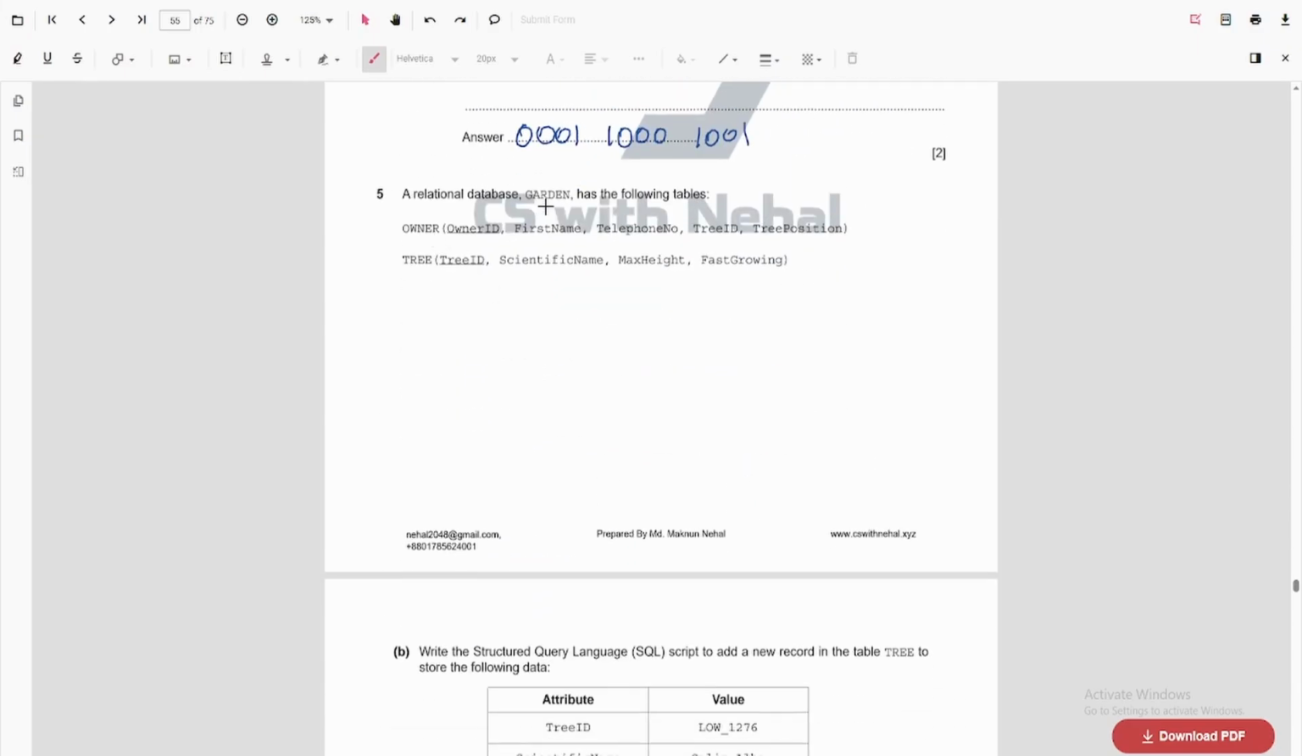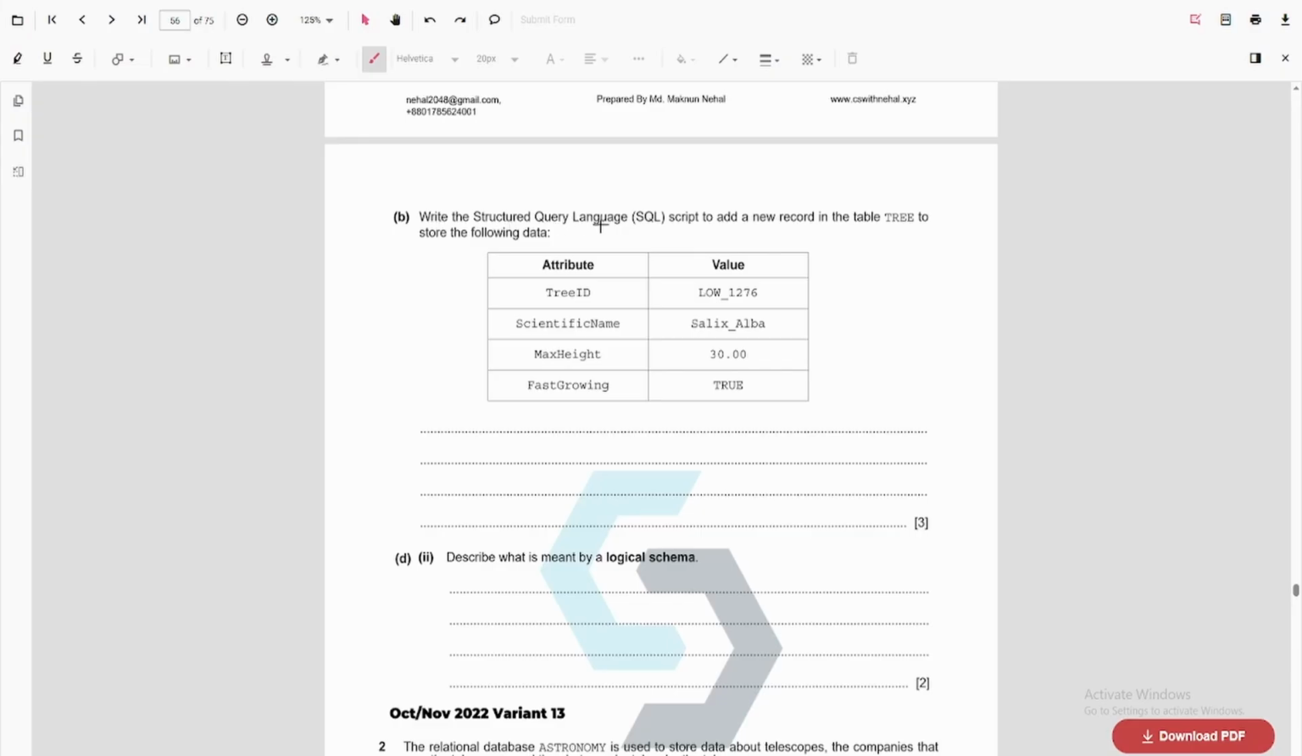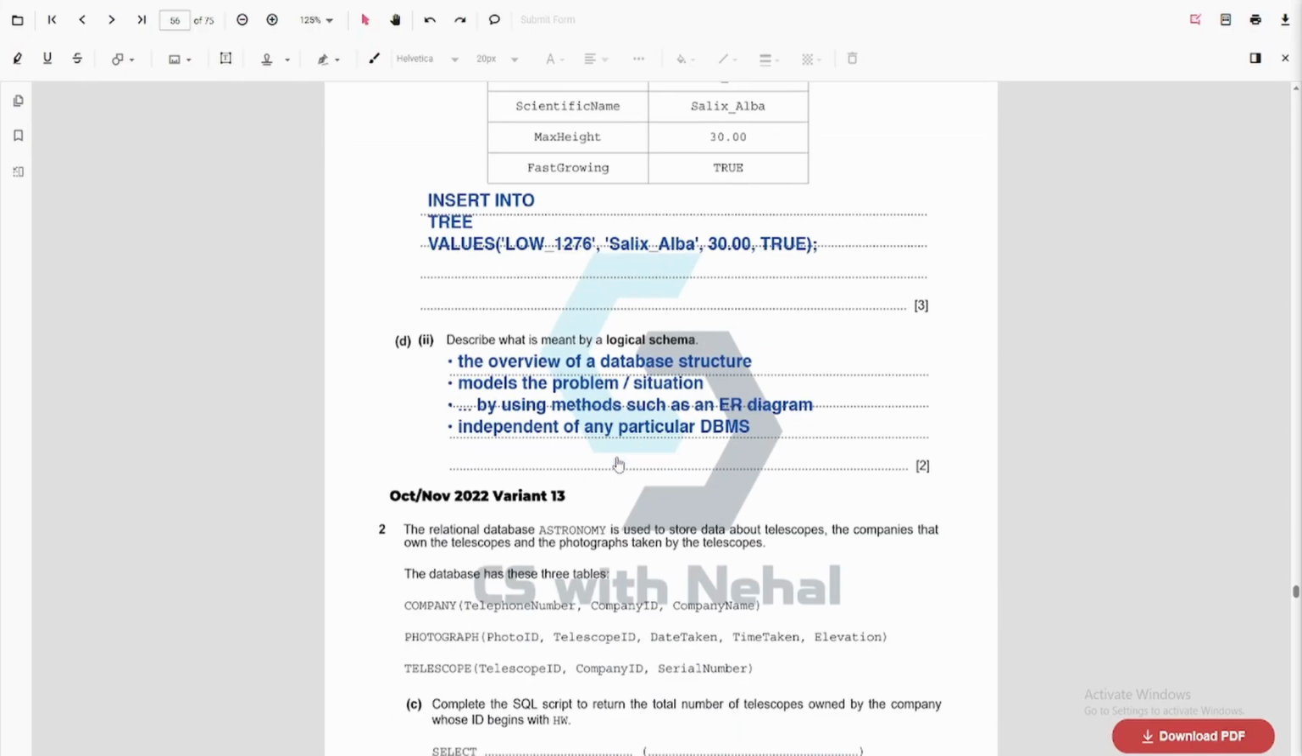All right, we are given a table. Write the structure to add a new record. This is already done. Then we have to explain logical schema. This question was also done previously. So next part.